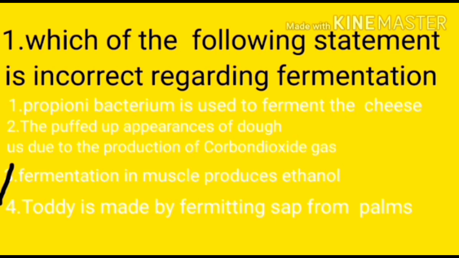Option four, toddy is made by fermenting sap from the palm. Toddy is generally a white liquid, which traditional people drink, especially in the rural areas.